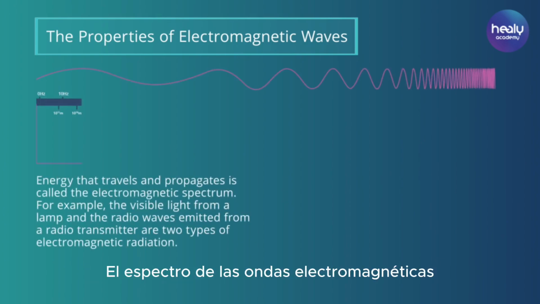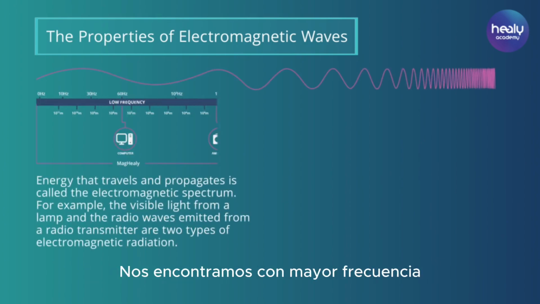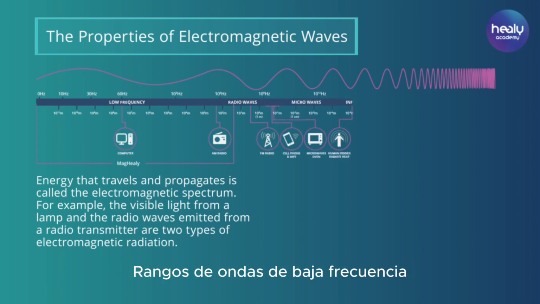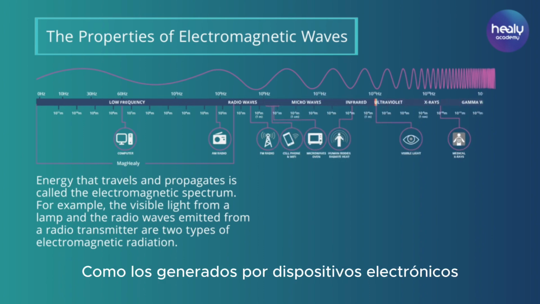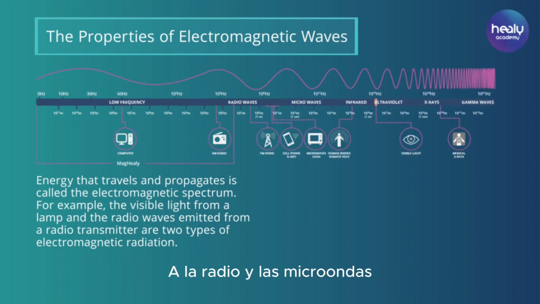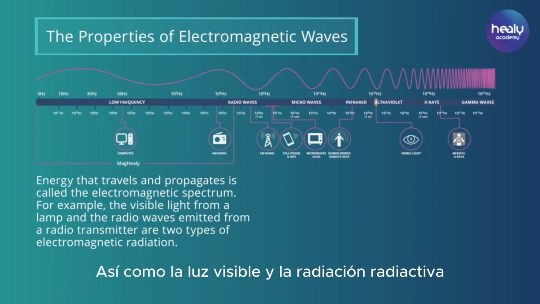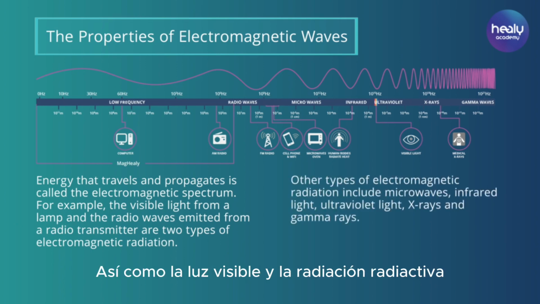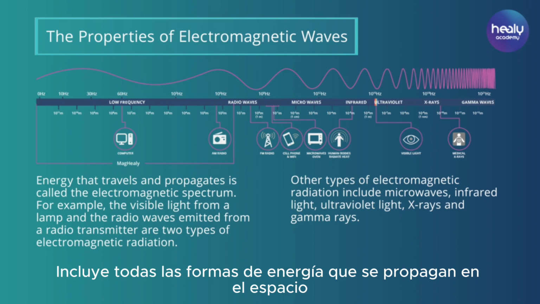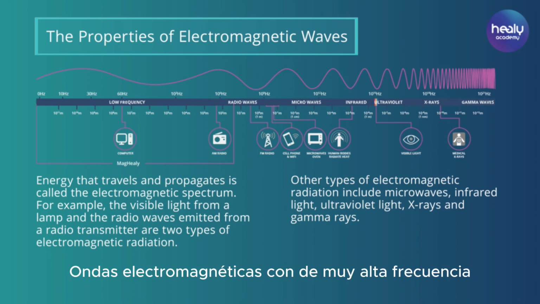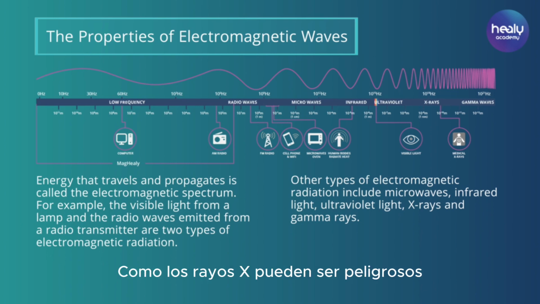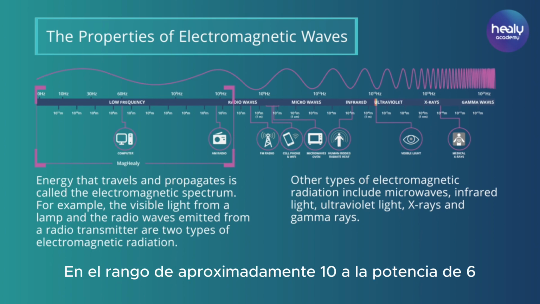The spectrum of electromagnetic waves we most frequently encounter ranges from low-frequency waves, such as those generated by electronic devices, to radio and microwaves, as well as visible light and radioactive radiation, and therefore includes every form of energy propagating in space. Electromagnetic waves with a very high frequency, such as X-rays, can be dangerous. Maghealy emits relatively low frequencies in the range of about 10 to the power of 6.